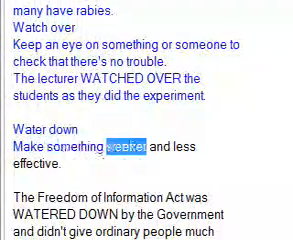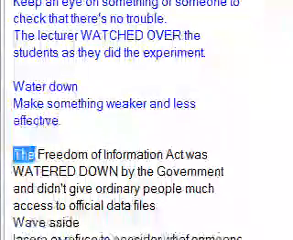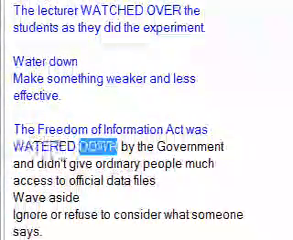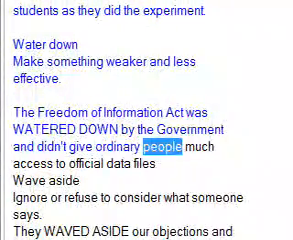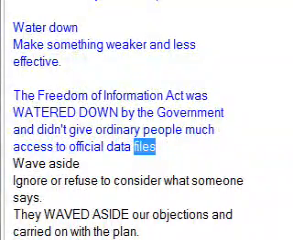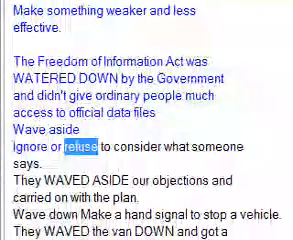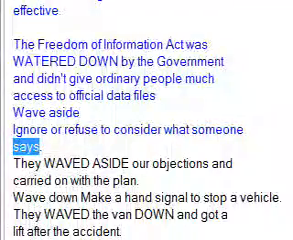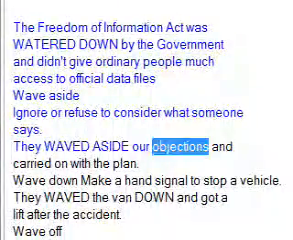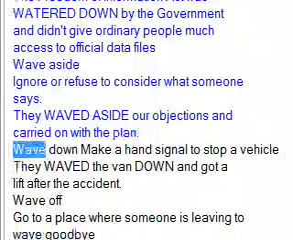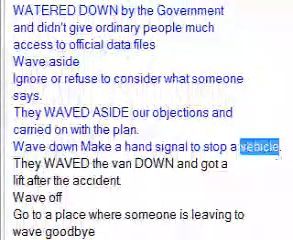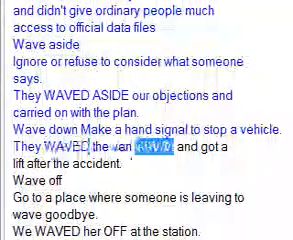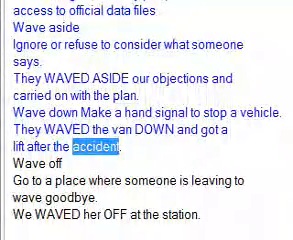Watered down: makes something weaker and less effective. The Freedom of Information Act was watered down by the government and didn't give ordinary people much access to official data files. Wave aside: ignore, or refuse to consider what someone says. They waved aside our objections and carried on with the plan. Wave down: make a hand signal to stop the vehicle. They waved the van down and got a lift after the accident.